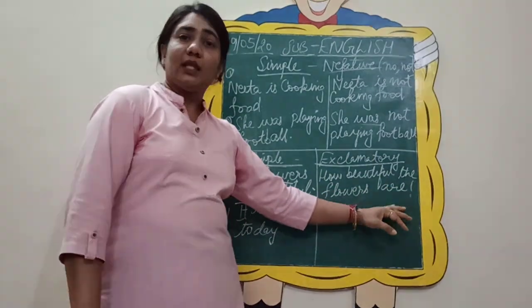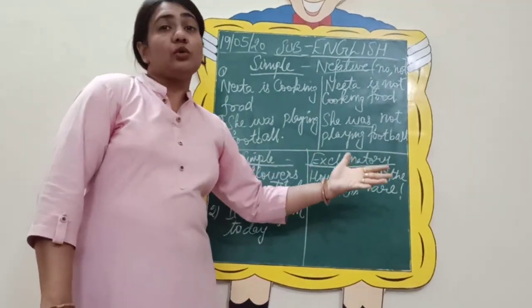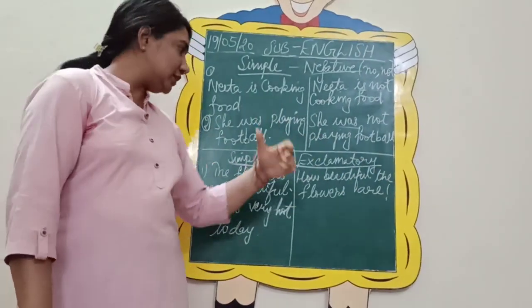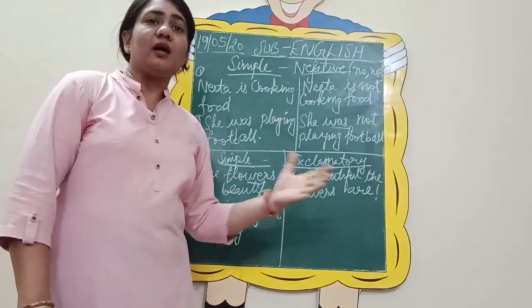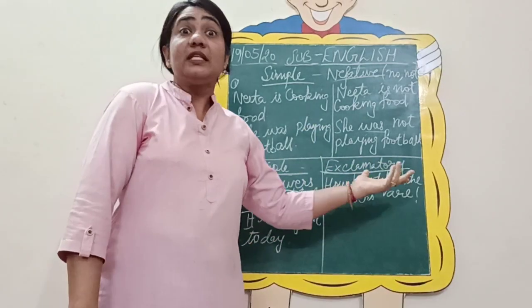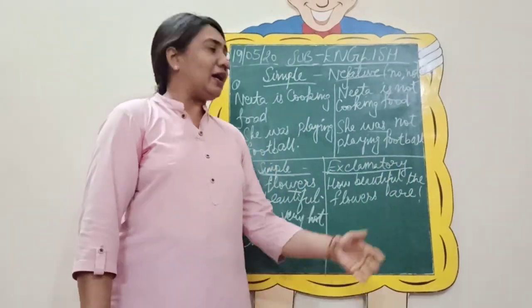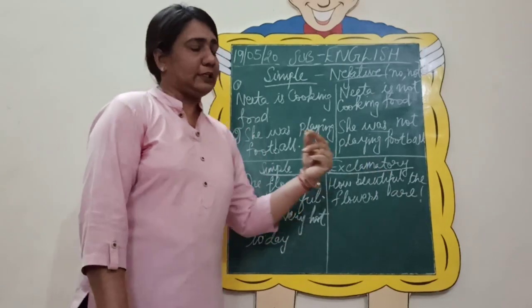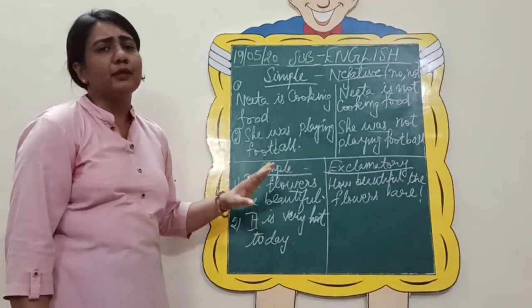Now by looking at the sentence, you can see that you are revealing your feelings. How beautiful the flowers are. We are saying that we have seen so many beautiful flowers and we are really fascinated by looking at these beautiful flowers. So it expresses your strong feelings here. Whereas it is a simple sentence.